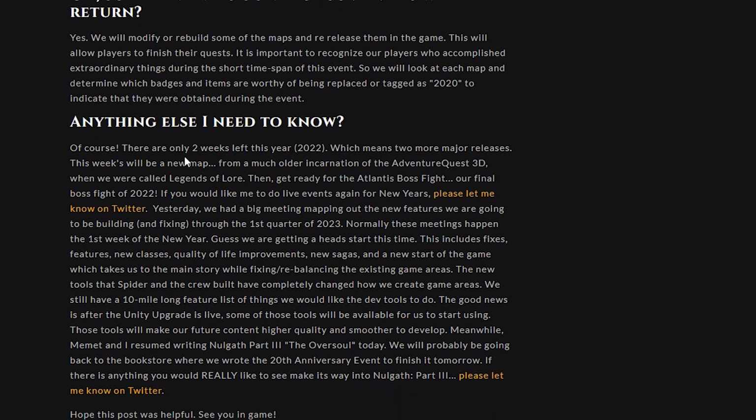And then they said there's only 2 weeks left this year, which means 2 major releases. This week will be a new map from a much older incarnation of AQ3D when it used to be called Legends of Lore. And then it said, get ready for the Atlantis boss fight, our final boss fight of 2022. If you'd like me to do live events for New Year's, let me know on Twitter, because he does live events during the New Year's thing, which is really exciting.